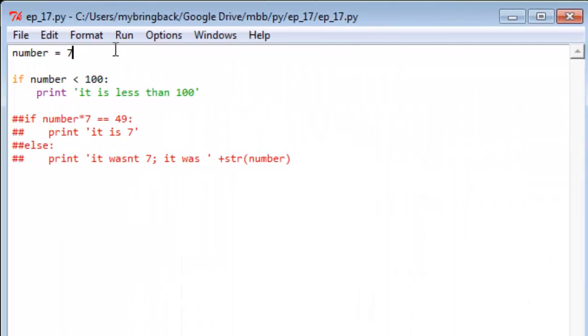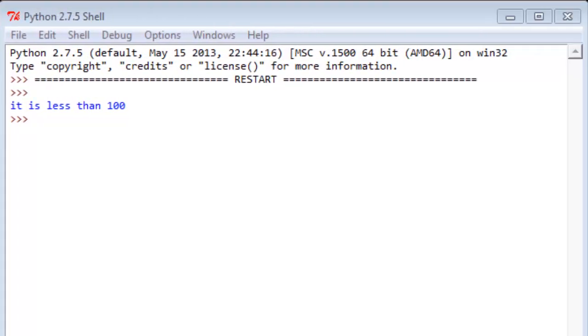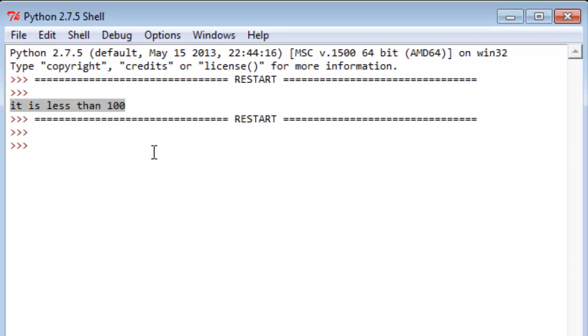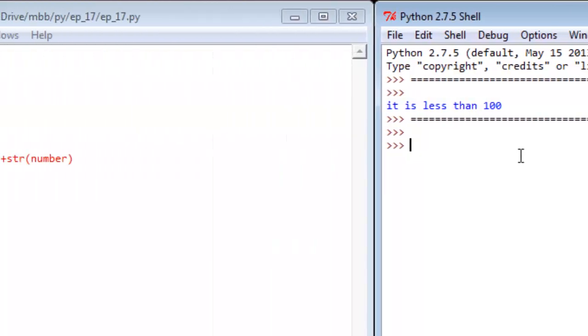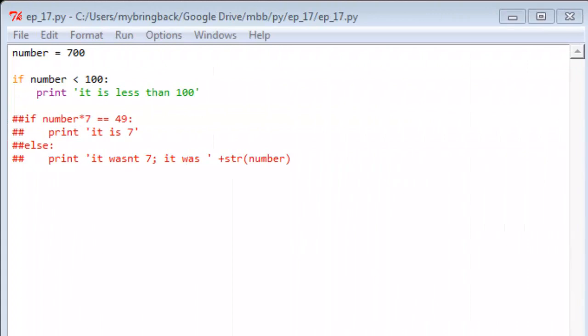So let's try something where it's going to evaluate false. We'll set this equal to 700. If number is less than 100 will be false, and let's see what happens then. Shouldn't surprise you too terribly much. Actually, nothing goes down. So an if statement will only fire off the code that comes nested within it, pushed 4 spaces in, if the condition is met, if it evaluates to true.